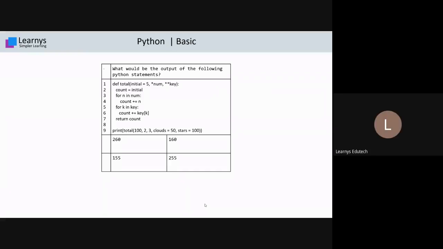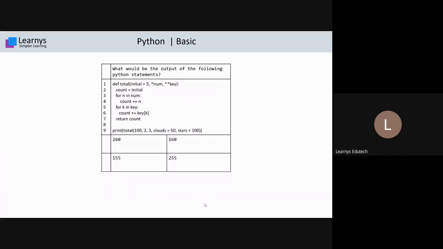Okay, so the majority of the students started giving the answer as D, 255. But there is a confusion between 155 and 255. Yes, any more responses from anyone? Those who already gave some of the other responses, kindly recheck the question. Okay, Mayank is saying C, 155. Okay, Faisal is giving B, 160.